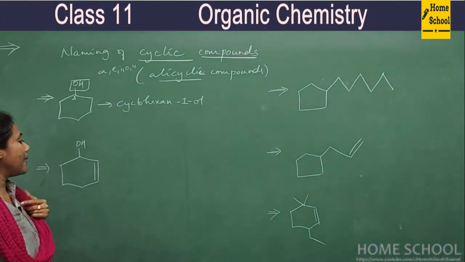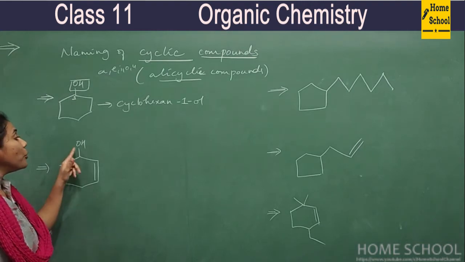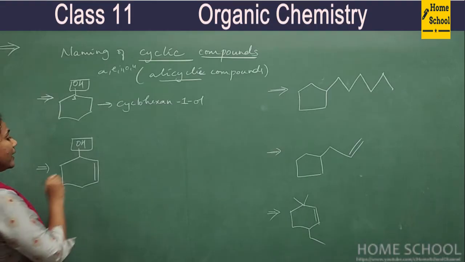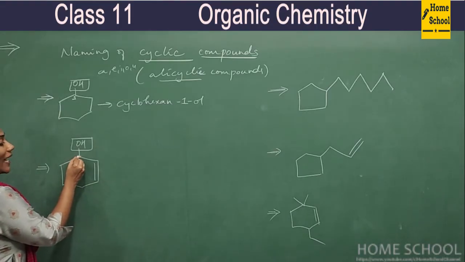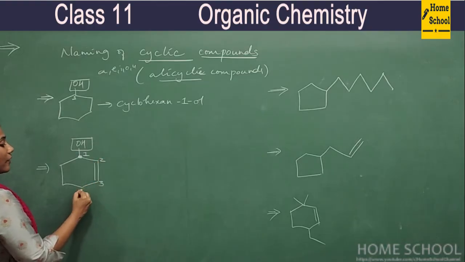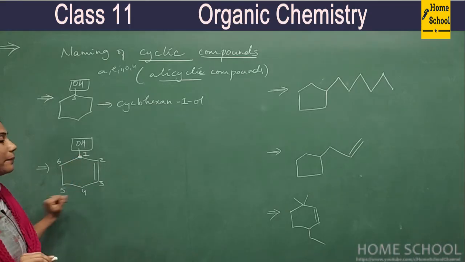Now look at this example. A double bond is there, and a functional group is there. More preference you have to give to the functional group only. So the functional group carrying carbon should get number 1, and this is 2, this is 3, 4, 5, 6. This is the way of giving numbers to carbon atoms.